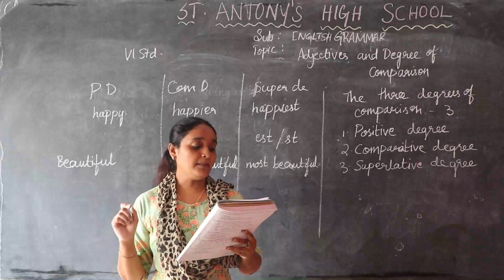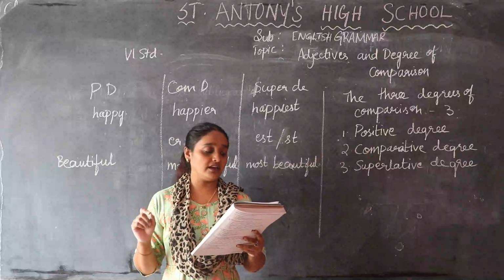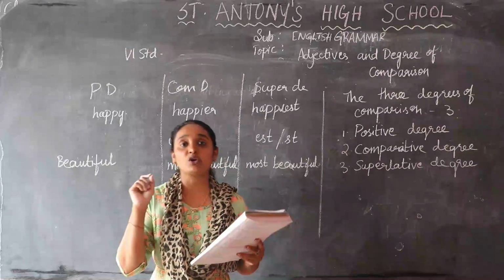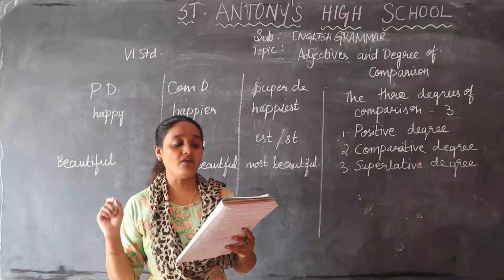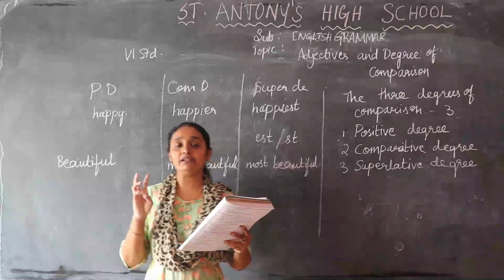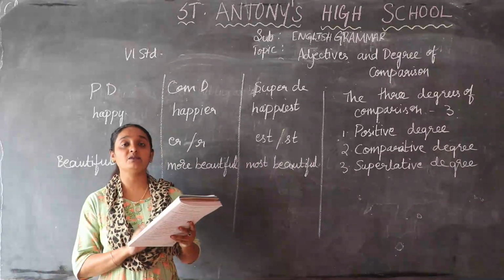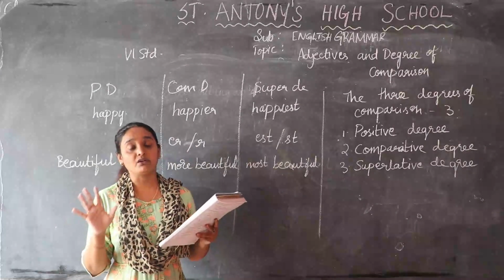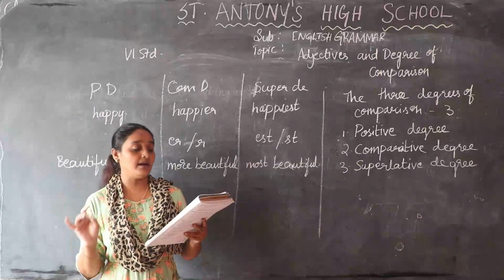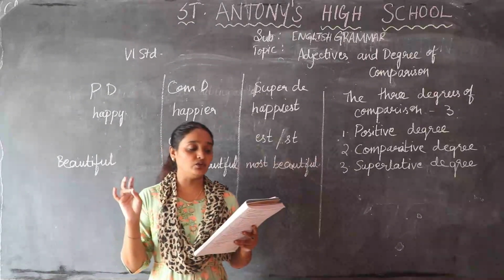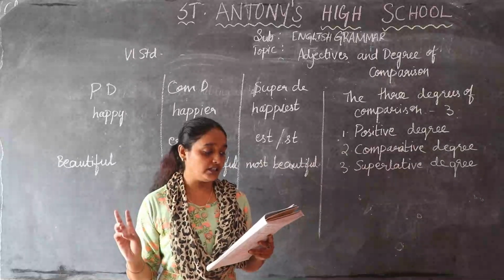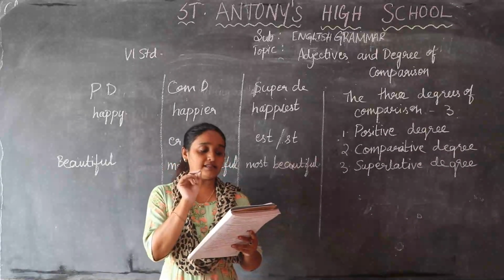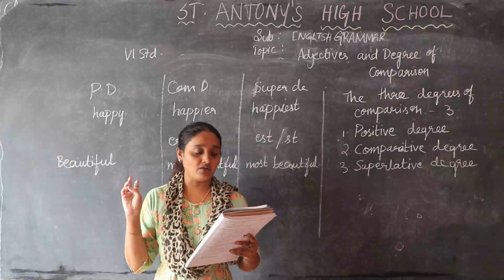The next, some rice is left in the refrigerator. So some is also quantity. Some, adjective of quantity. In the starting I told you the adjective describes quality, quantity and number. So here the first one is few, the adjective of quantity. The second one is some, underline some and write adjective of quantity.